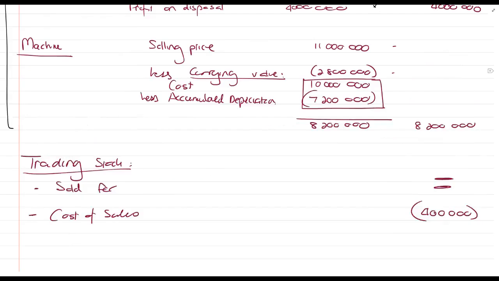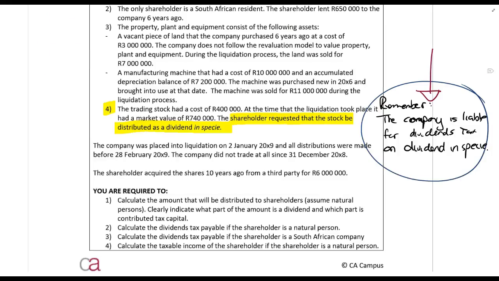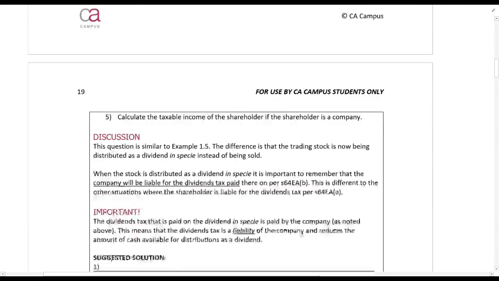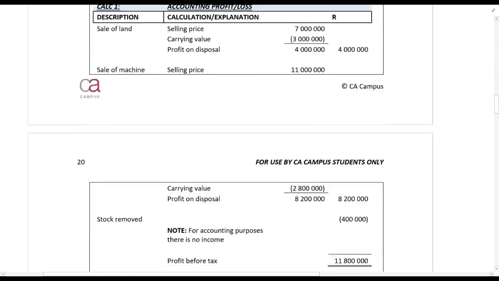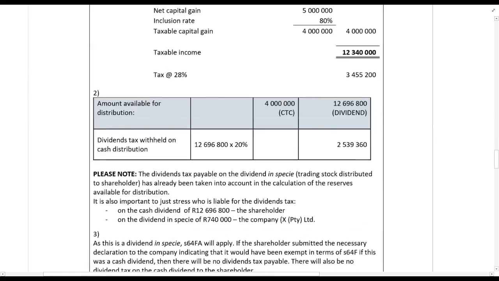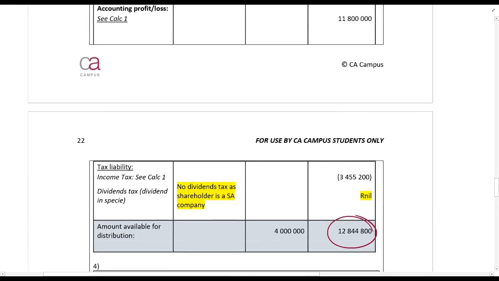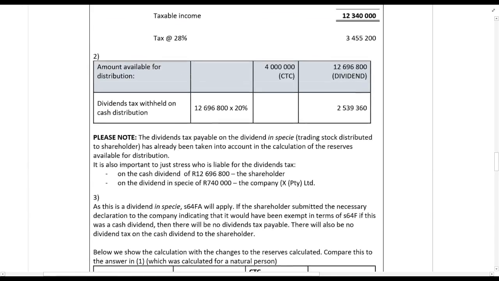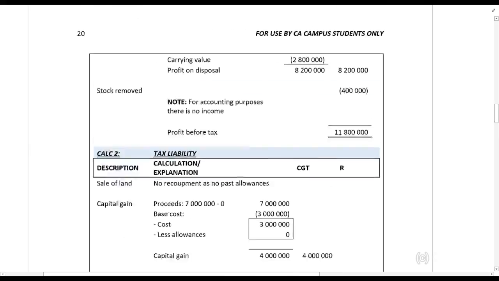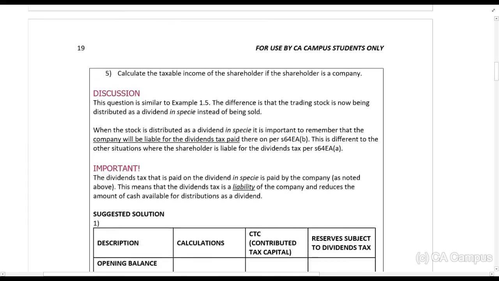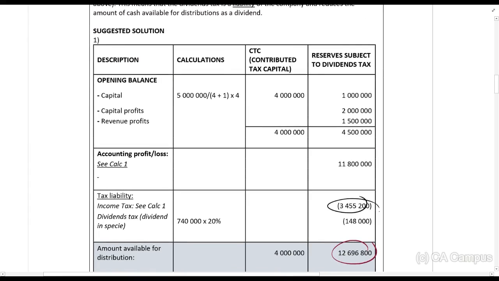So let me just explain to you and quickly show you. When this was a natural person, in part 1, your amount available for distribution is 12,696,800.